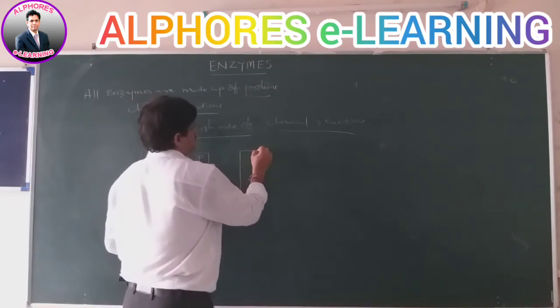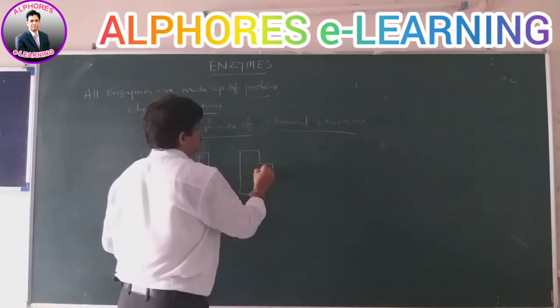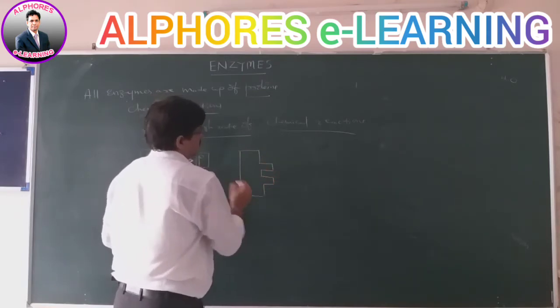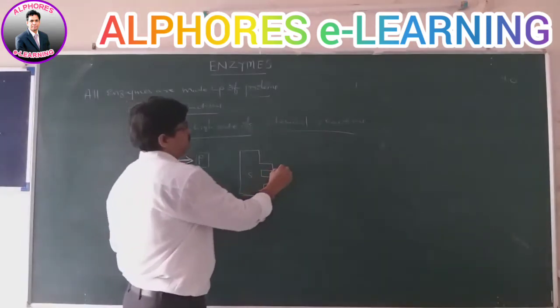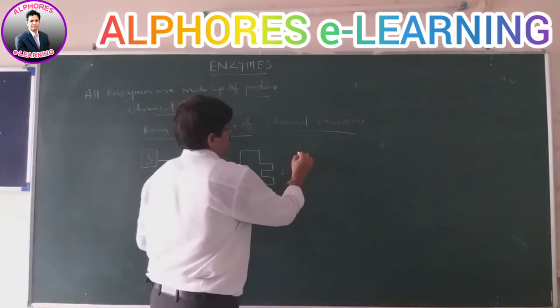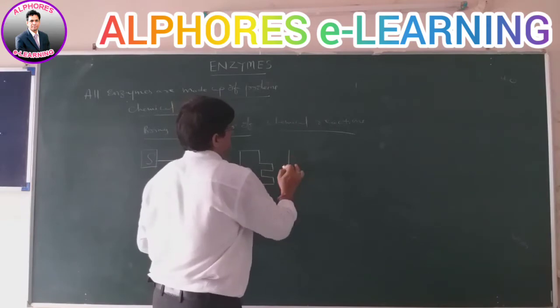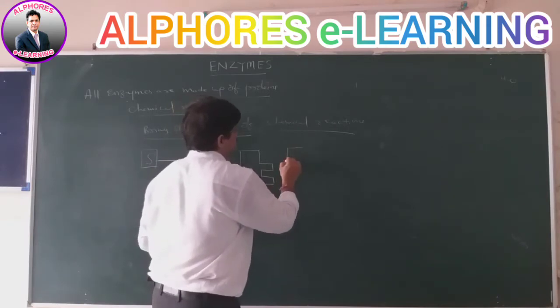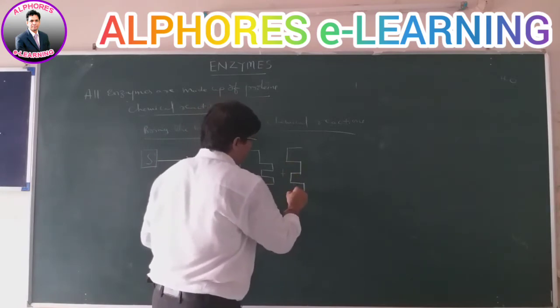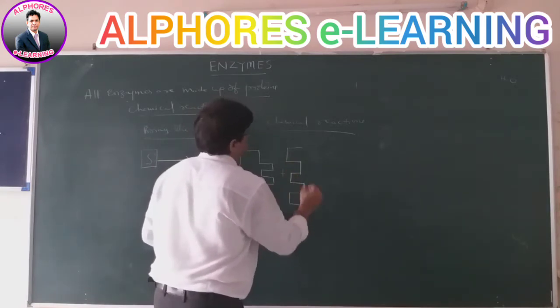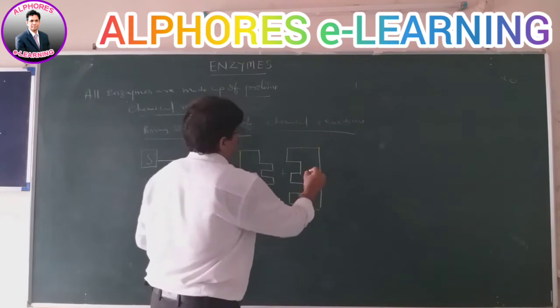We take the substrate molecule here. How are these reactions explained? Let us see. Suppose this is the enzyme. The enzyme has reaction sites, the active sites, where the substrate molecule is going to fix.